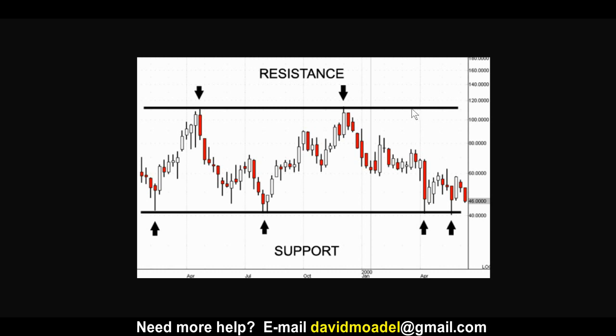You might not want to buy up here at this line, or if you already own the stock, you may think, maybe I should take profits. Maybe it'll start coming down. There's no guarantee that will happen. You're just playing the probabilities, using historical data to make a judgment for yourself.